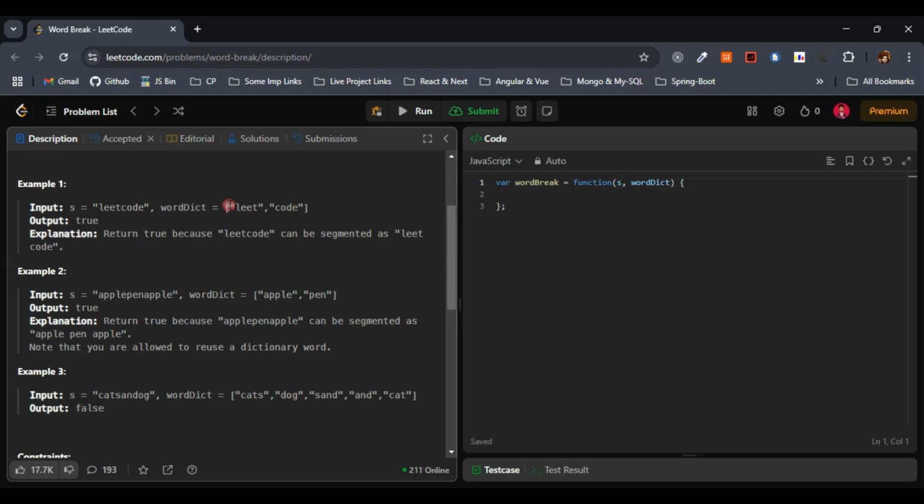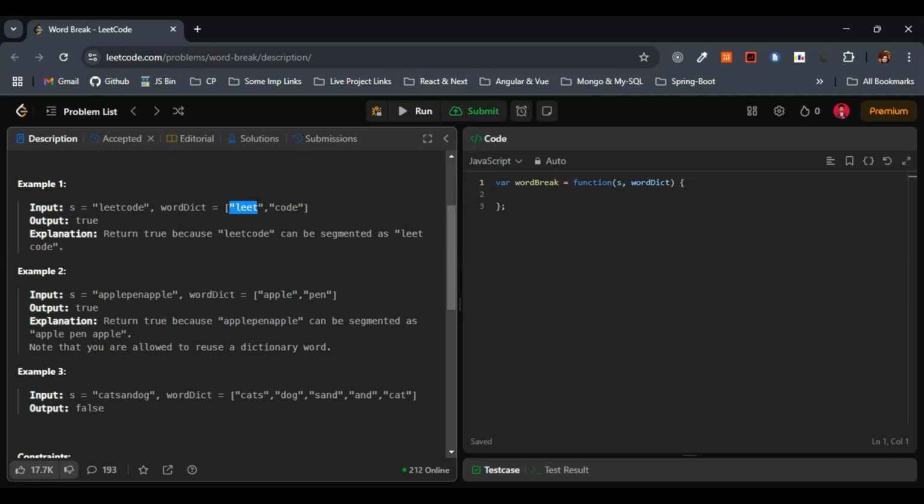from the dictionary. One or more words from the dictionary we can consider, and we have to find out whether S can be segmented into a space-separated sequence of them. The same word from the dictionary can be used multiple times. How many times can you use it? There is no restriction at all. You can use it n number of times.